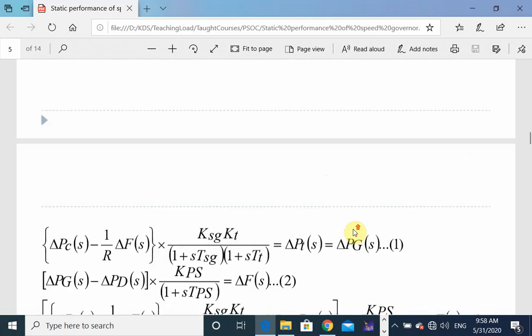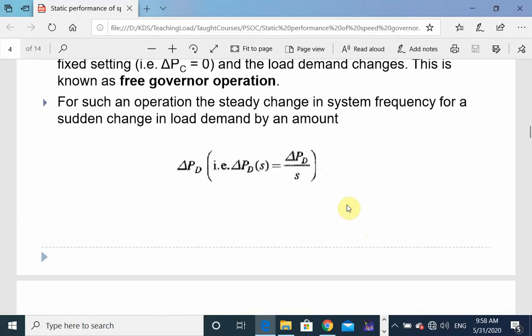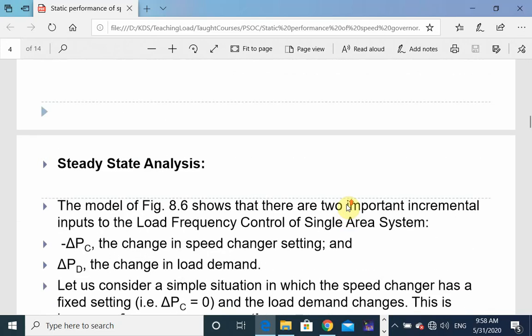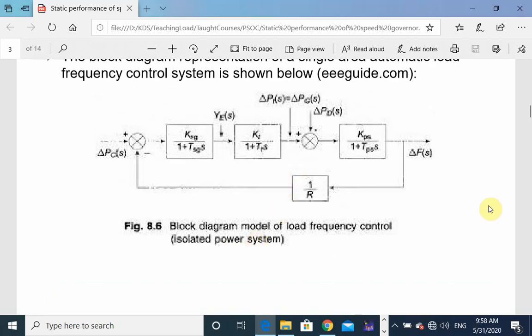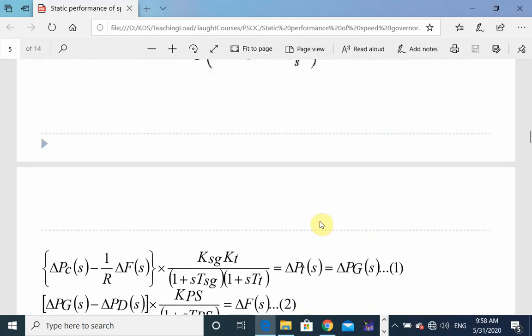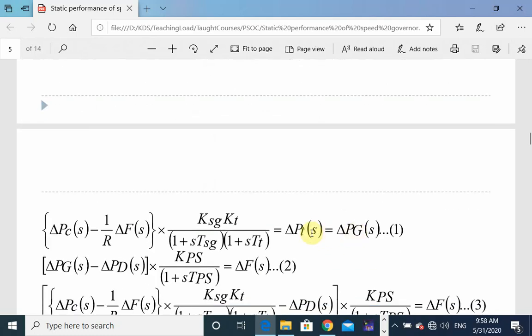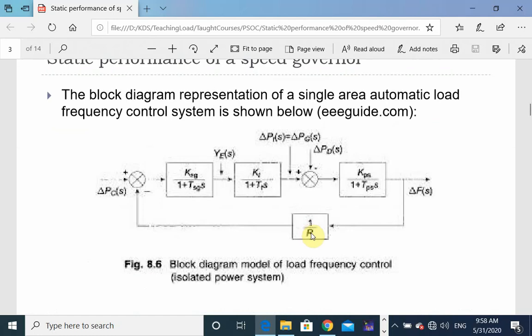Now in order to obtain delta Fs, we again go to this block diagram system. In this block diagram system, first of all we obtain the value of delta PGS. Delta PGS or delta PTS is obtained as follows.